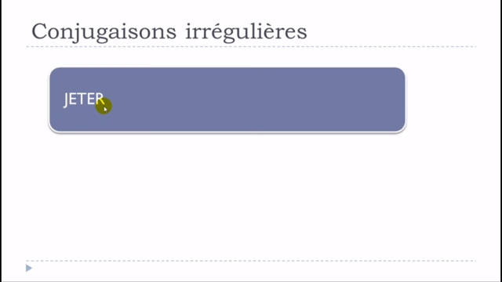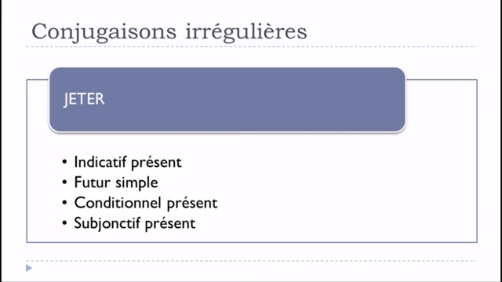So jeter, actually, jeter quelque chose, to throw something, or to pitch something. It could be a ball or it could be a stone, whatever. But we'll see that the following tenses will be affected by these changes: indicatif présent, futur simple, conditionnel présent, and subjonctif présent. For all the other tenses, jeter will follow the rule from the first group of verbs, so er, okay.